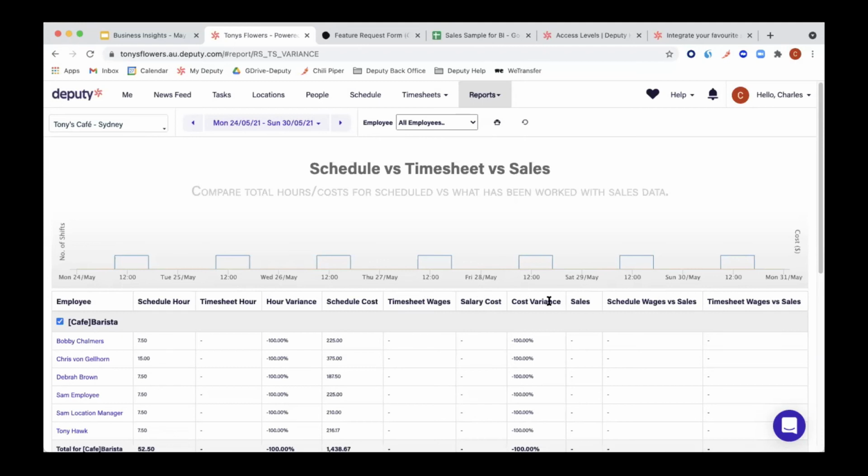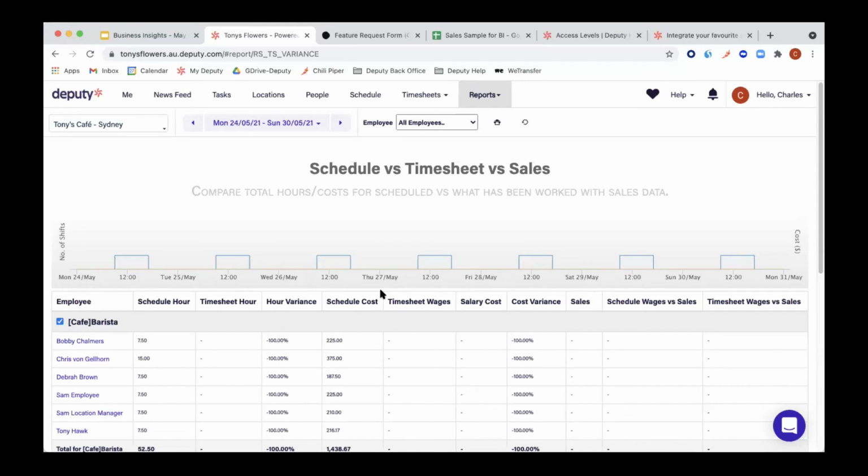Just in case you're wondering why the timesheet wages and the salary cost are separated, it's a decision from our product team. Some of our customers love it, some don't, but the timesheet wages are in that category, and people who are on a salary, their cost will be in the salary column.